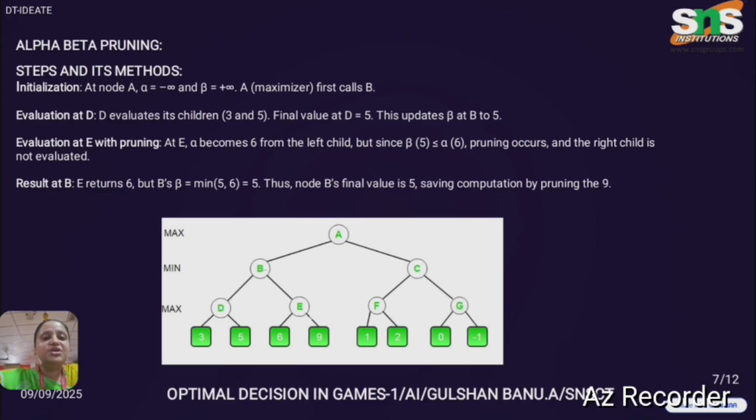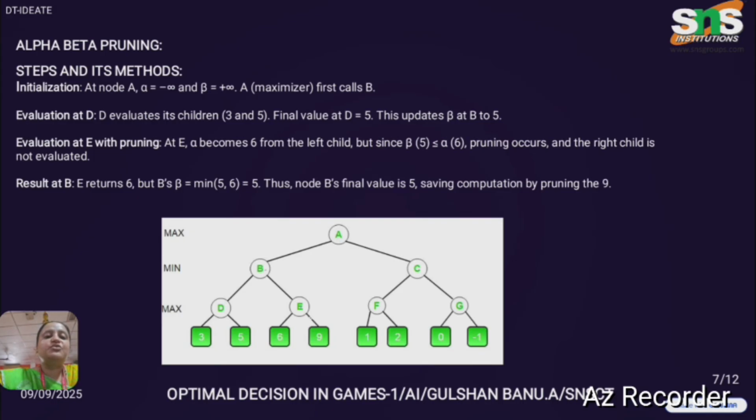Now in this process, we will be evaluating node D under node B. You have two terminal nodes, 3 and 5. First you have to update the maximum value. In D, the maximum value between 3 and 5 is 5. So the node value of D will be updated as 5. When you move up, the value will be the same, so the node value of B will be the same as 5. But when you go down, you come to node E.